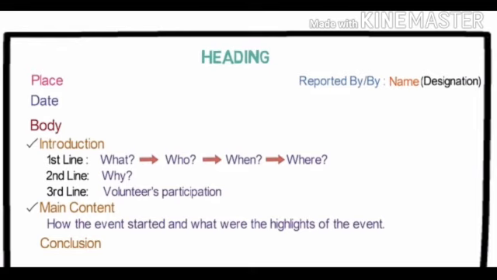So what, who, when, where, these should be in sequence as I have given here. Then in the second line, just give the answer why it is conducted. Then in the third line, you have to write down the participants of the event or the volunteers who participated in the event. When you fulfill all these points, your introduction will be completed.